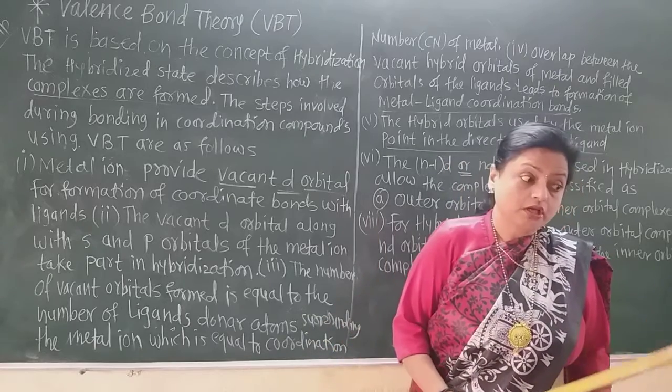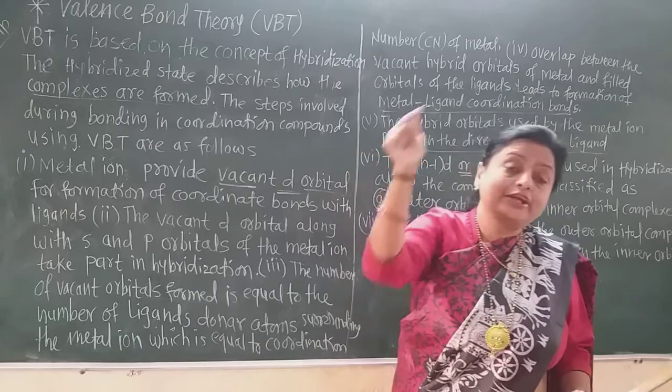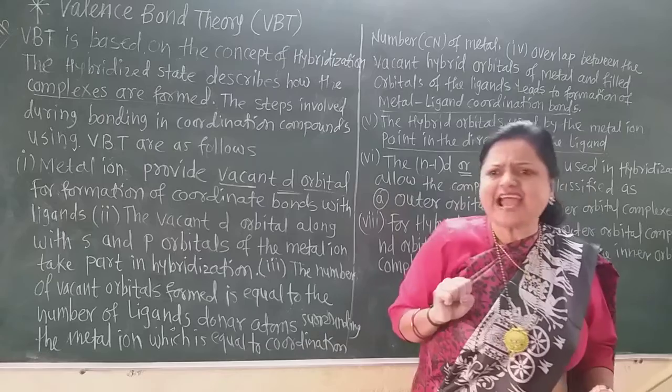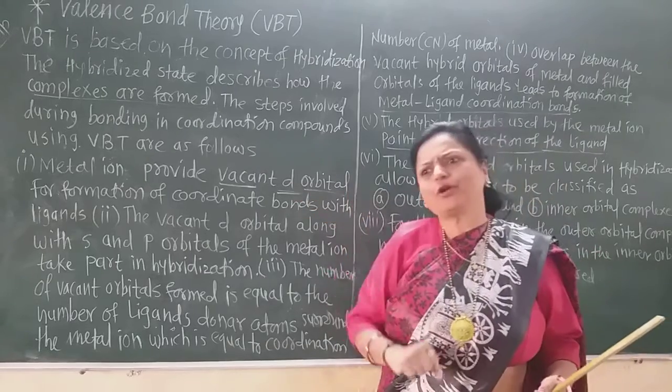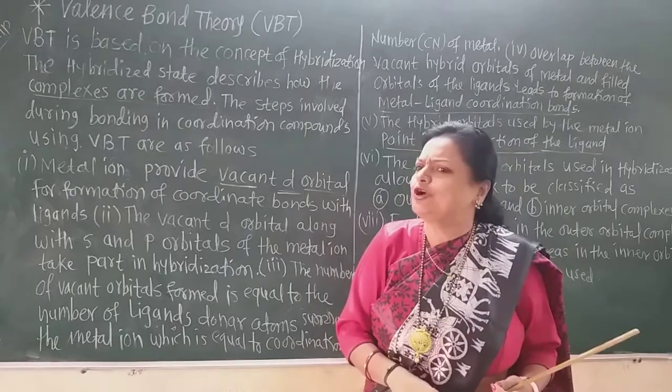How many ligand donor atoms are there to donate electrons? If there are 6 ligands, then 6 hybrid orbitals will be formed. If there are 4 ligands, only 4 hybrid orbitals are formed.